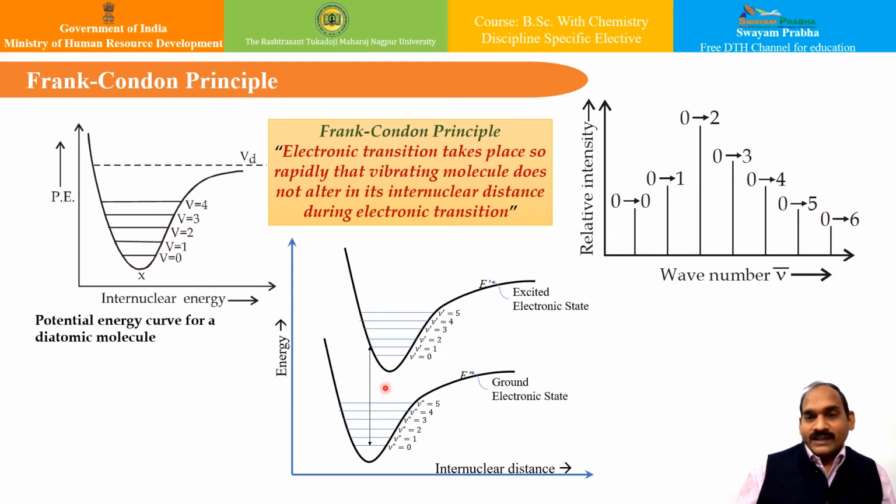So the intensity goes on decreasing on either side, say from V equal to 0 to 0, or V equal to 0 to V equal to 1. V equal to 0 to V equal to 2 has the maximum intensity, whereas on this side and this side it goes on decreasing, which clearly means that transitions to the other vibrational levels occur with lower probabilities, so that the relative intensities we observe are smaller than the intensity of this particular transition, from V equal to 0 to V equal to 2 of the electronic state.